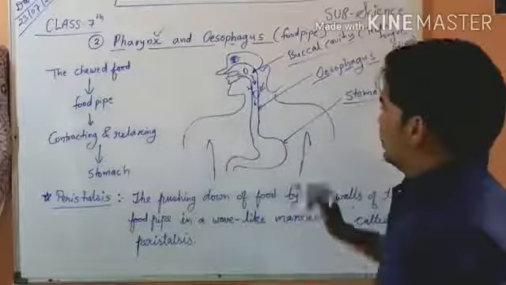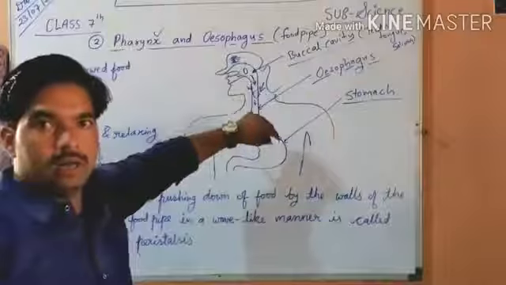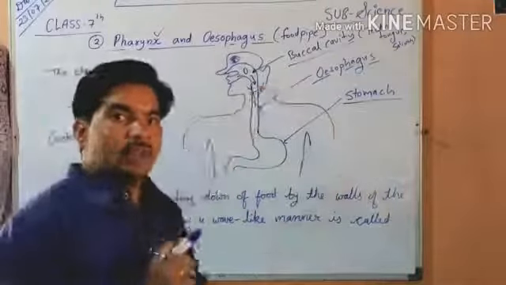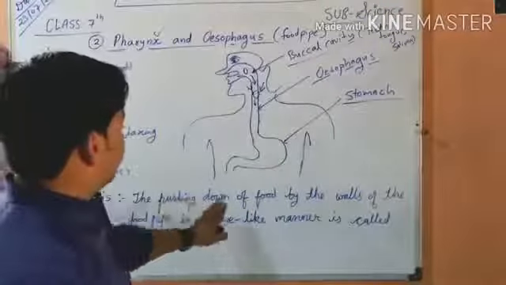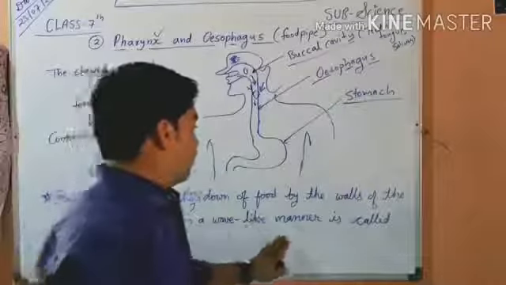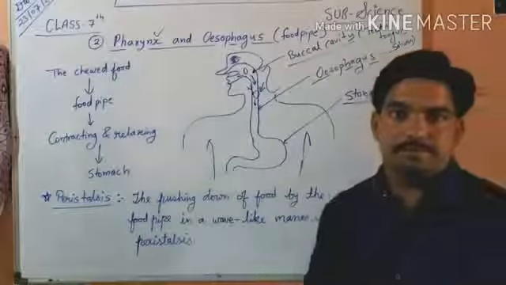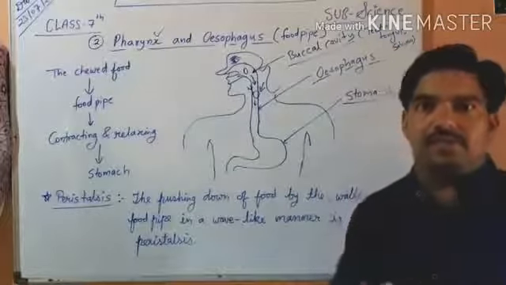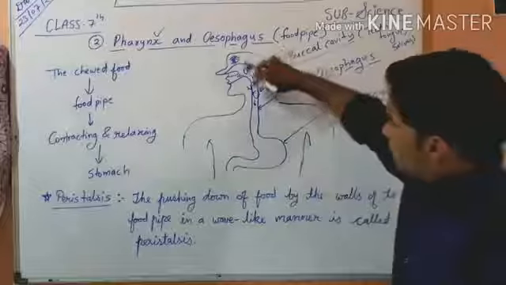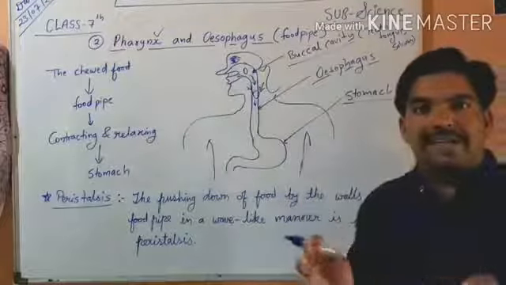This process of moving food downward by contracting and relaxing of the muscles, the pushing down of food by the walls of the food pipe in a wave-like manner, is called peristalsis. Peristalsis is the process by which the wall of the food pipe moves the food down by contracting and relaxing.